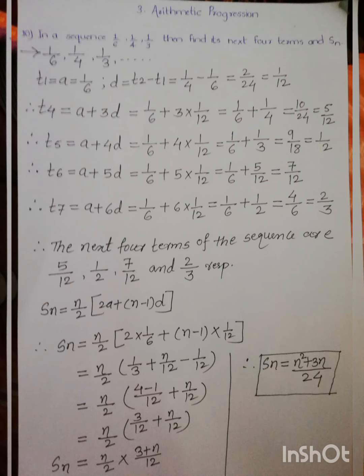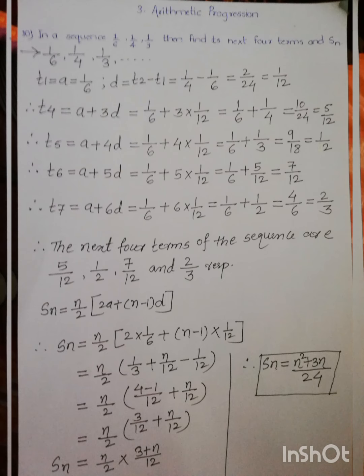So putting a is equal to 1 upon 6 and d is equal to 1 upon 12, we get 9 upon 12, which in the reduced form is equal to 1 upon 2. T6 is equal to a plus 5d, which is equal to 1 upon 6 plus 5 into 1 upon 12, which is equal to 7 upon 12. T7 is equal to a plus 6d. So putting a is equal to 1 upon 6, d is equal to 1 upon 12, we get 2 upon 3. The next four terms of the sequence are 5 upon 12, 1 upon 2, 7 upon 12 and 2 upon 3 respectively. Now we will find out Sn.